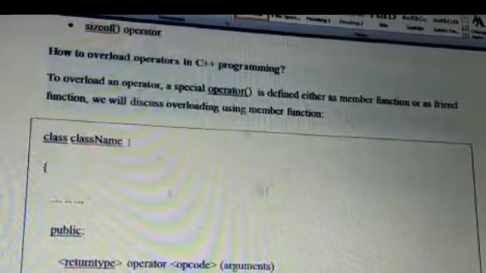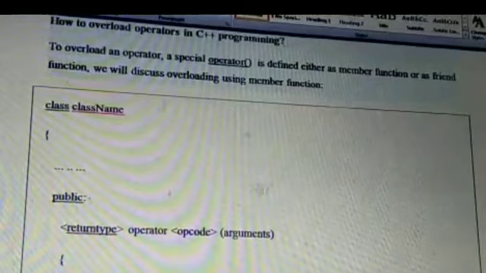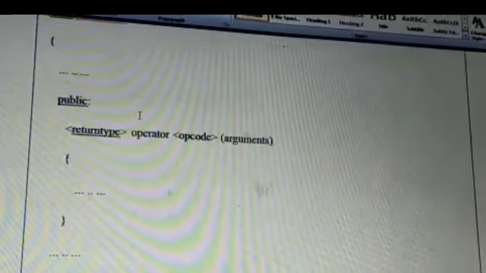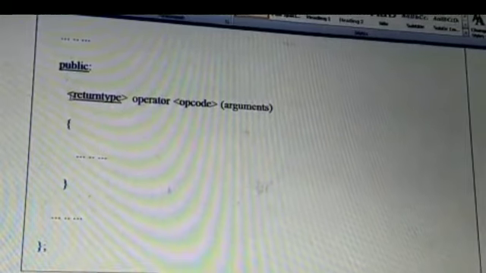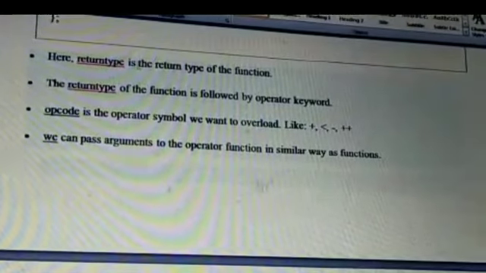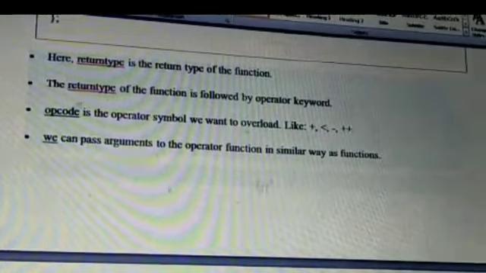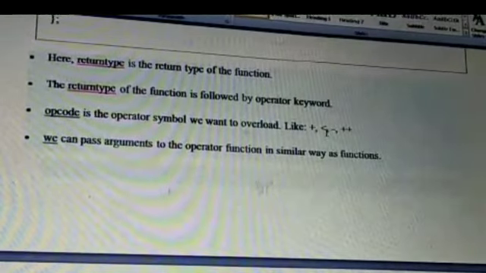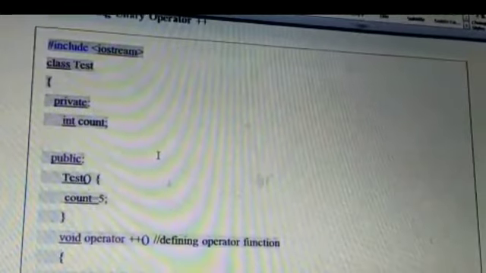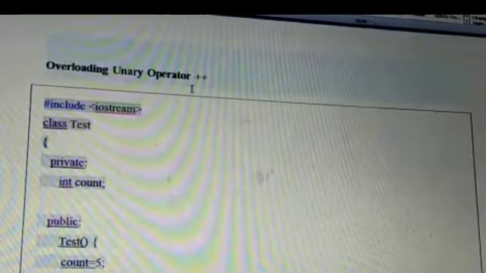Now how can we overload an operator? We use a special function called the operator function, which is defined as a member function, and it can also be defined as a friend function, which we are not going to discuss here. The operator function syntax is return type, the keyword operator, opcode, and it can take arguments. Opcode is the operator which we want to overload, and operator is the keyword. We can pass arguments. Now we are going to discuss this with an example: overloading the unary operator plus plus.